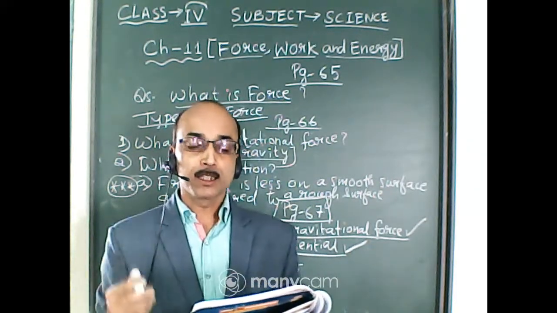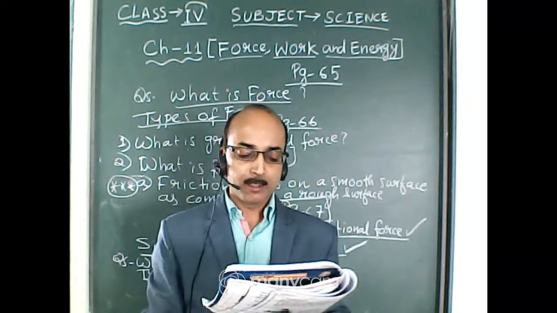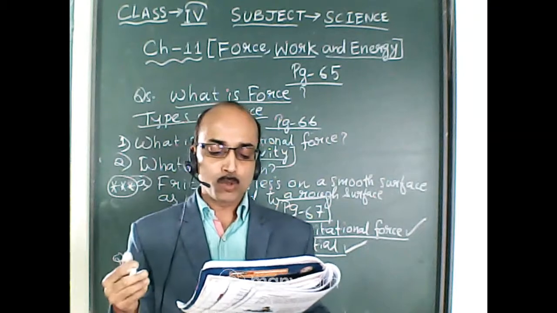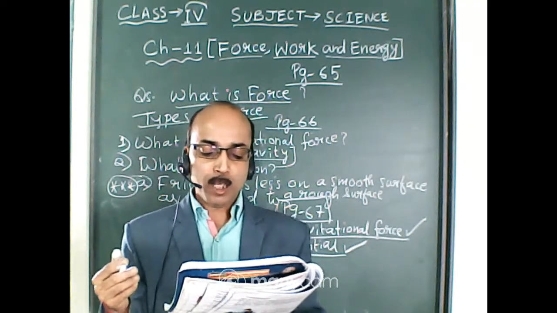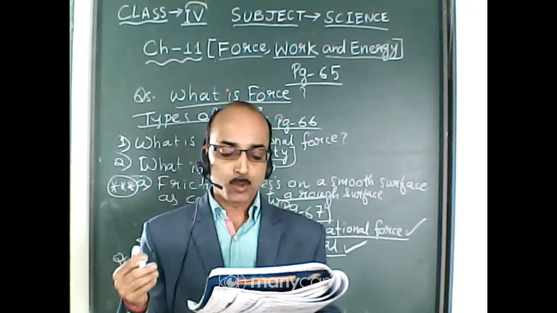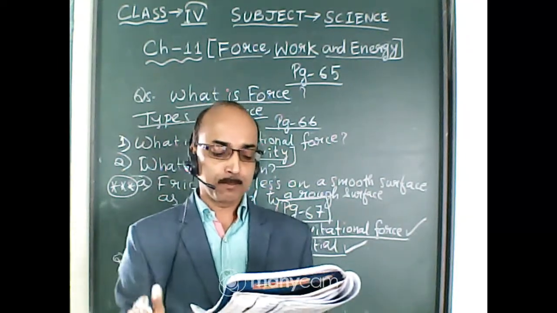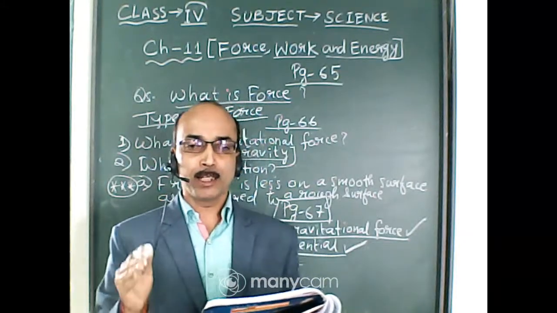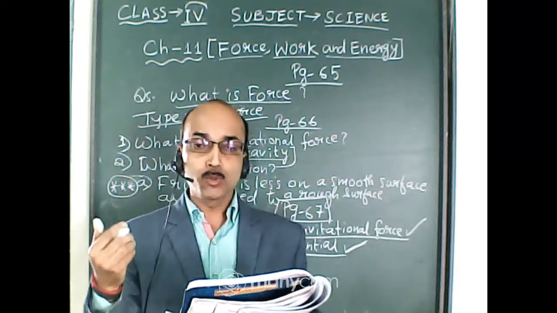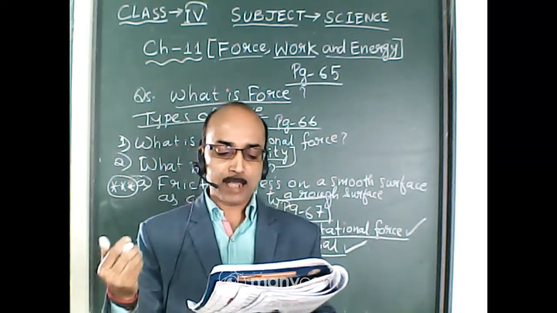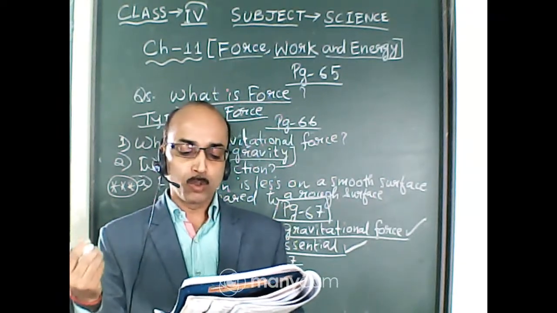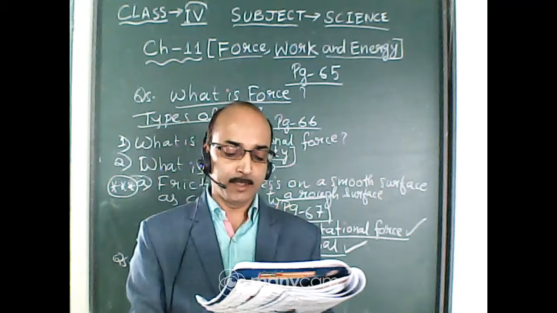Now next simple machine is inclined plane. An inclined plane is used to load heavy barrels, sacks, etc. onto trucks. It is basically a slope over which a load can be pushed or pulled easily. So it is a slope type. Suppose a slide. In the playground you have seen slide there, that is an inclined plane.